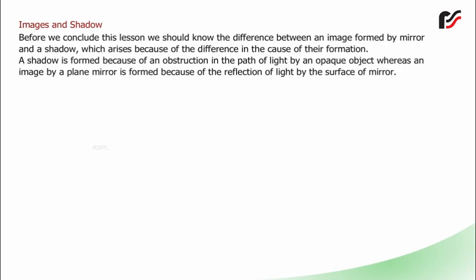Before we conclude this lesson, we should know the difference between an image formed by mirror and a shadow, which arises because of the difference in the cause of their formation. A shadow is formed because of an obstruction in the path of light by an opaque object, whereas an image by a plain mirror is formed because of the reflection of light by the surface of mirror.